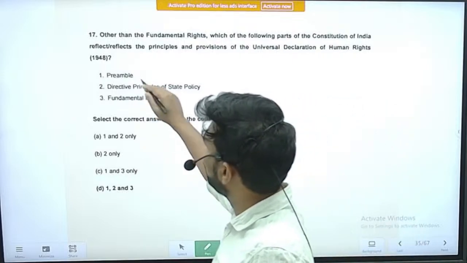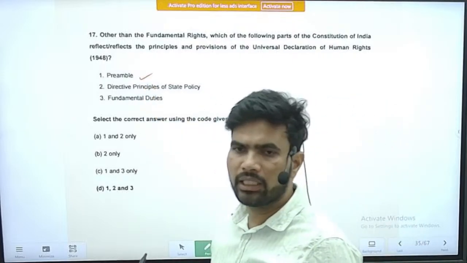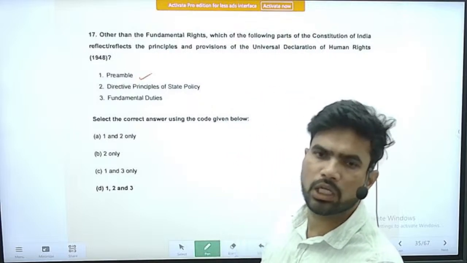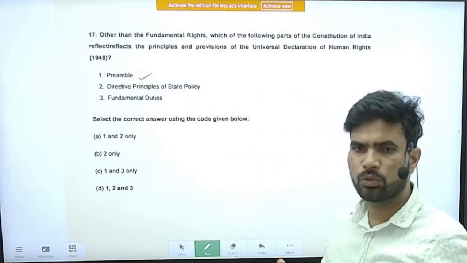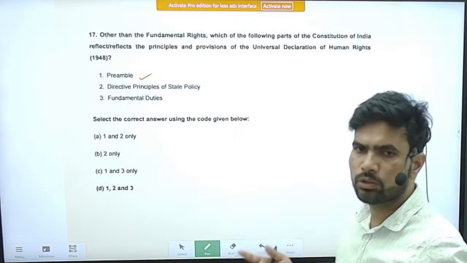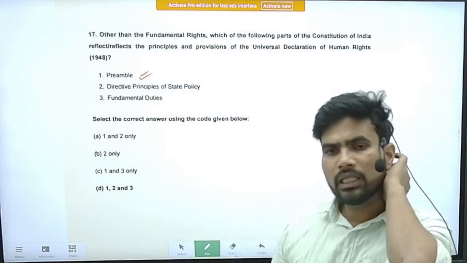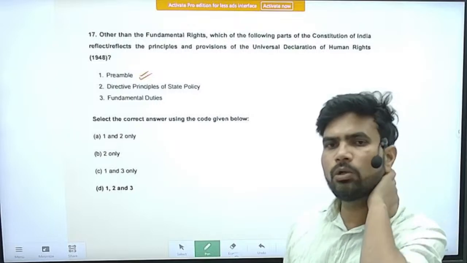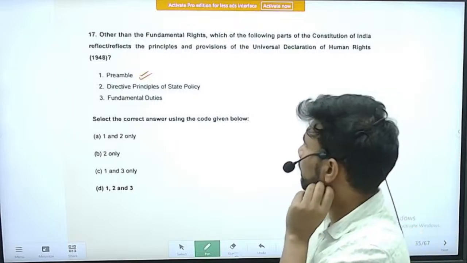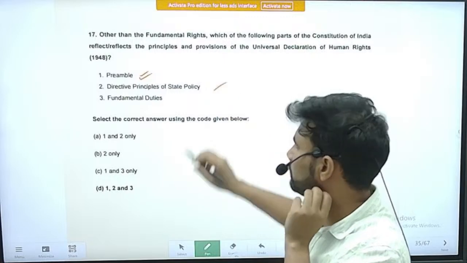The preamble also talks about rights, justice, social, economic, political. It also talks about unity and integrity, and brotherhood, etc. So you can guess that human rights principles are also contained in the preamble of the Constitution. Directive principles of state policy.